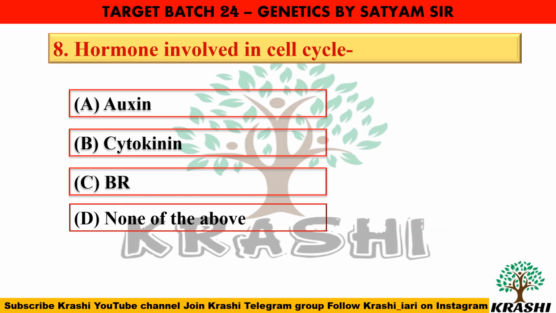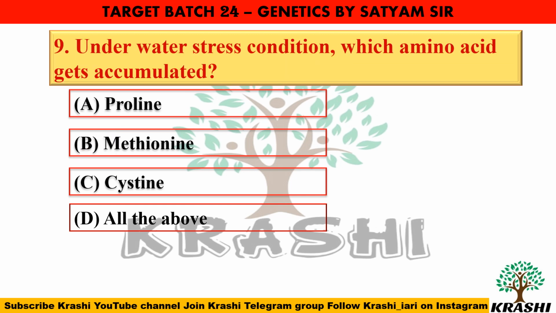Question number 8. Hormone involved in cell cycle is? So it is cytokinin, which promotes cytokinesis or cell division. Question number 9. Under water stress condition, which amino acid gets accumulated? So the amino acid which gets accumulated is proline. Proline is able to maintain protein integrity and enhance enzymatic activity.